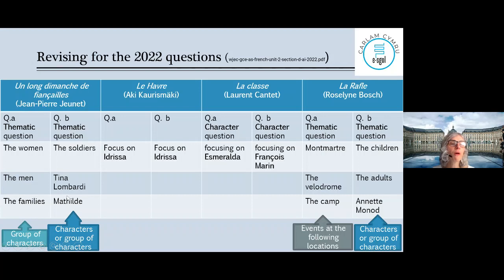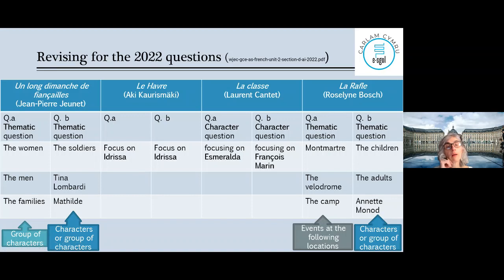Same with the men, the families. So think, if you remember, there is a family of Mathilde, but there is another family in the film, okay? Et il y a une histoire de désertion. So, Le Havre, they say that's the only thing we've got. Question A et question B will focus on Idrissa.